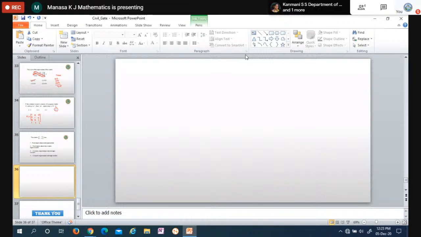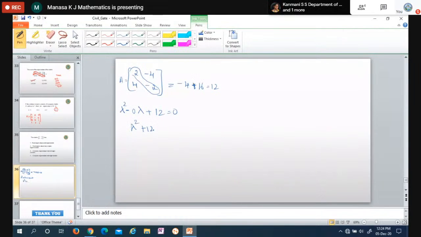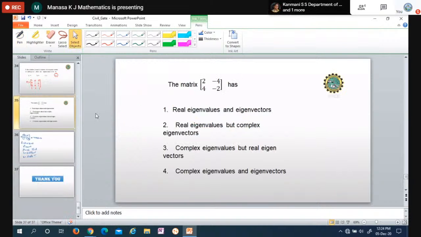So lambda square plus 12 is equal to 0, or lambda square is minus 12, or lambda is equal to plus or minus root of minus 12, which is nothing but root of minus 1 is i, imaginary. So it is i into root 12, or you can write it as plus or minus i. Root 12 can be written as root of 4 into 3, that is 2 root 3. Anyway, you can see here it is i. So it is, of course, imaginary. Eigenvalues are,